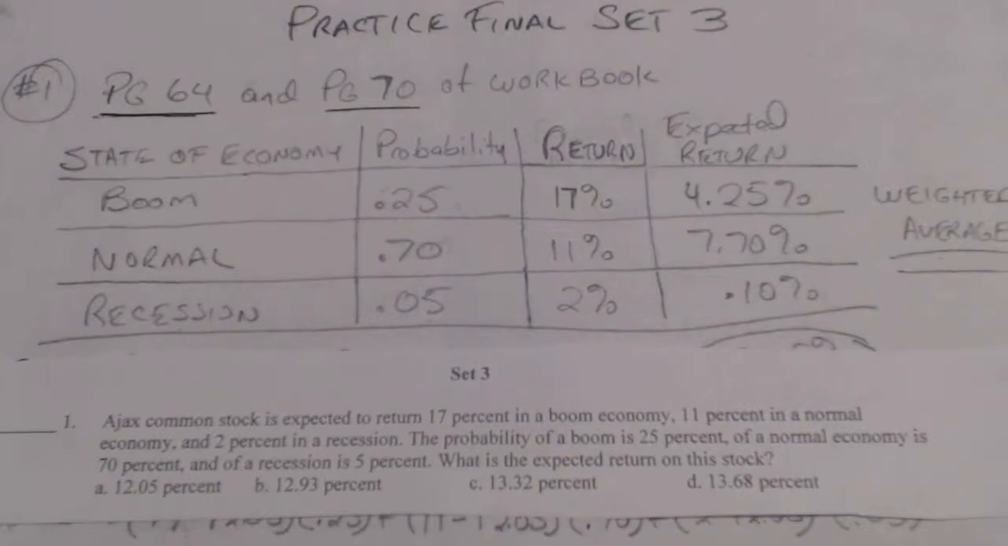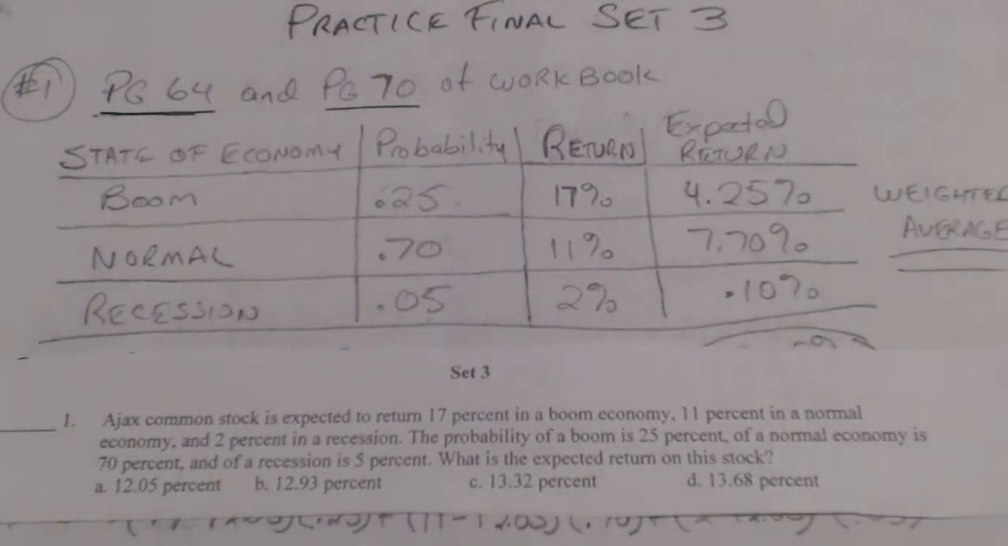Okay, this is Business 342, the practice final, set 3, problem number 1. Ajax common stock is expected to return 17% in a boom economy, 11% in a normal economy, and 2% in a recession. The probability of a boom is 25%, of a normal economy is 70%, and of a recession is 5%. What is the expected return of this stock?